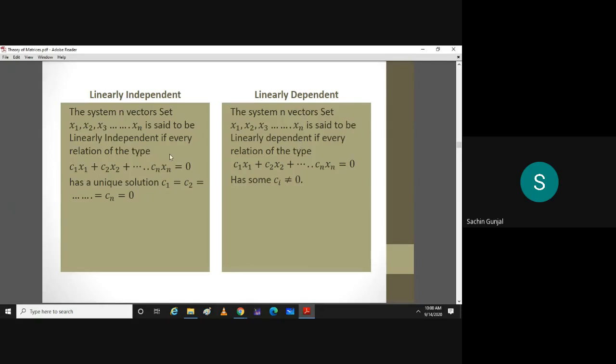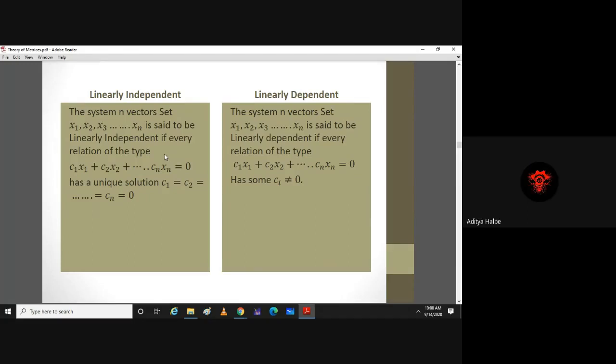So can you tell me the definition of linearly independent? What do you think it has to be? Everything has to be 0. All scalars have to be 0. There does not exist any relation between them.